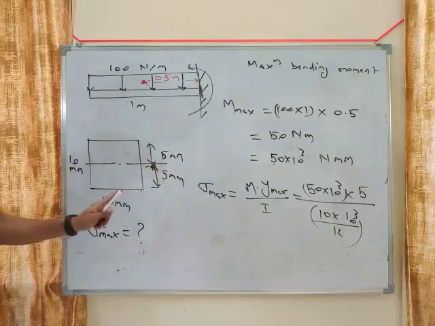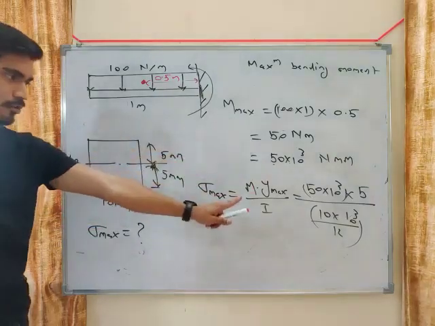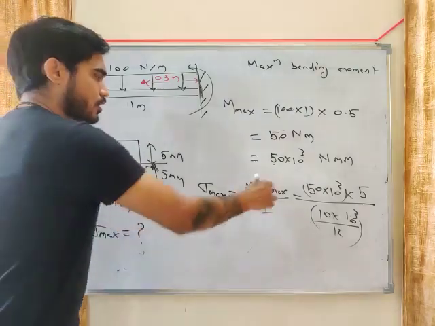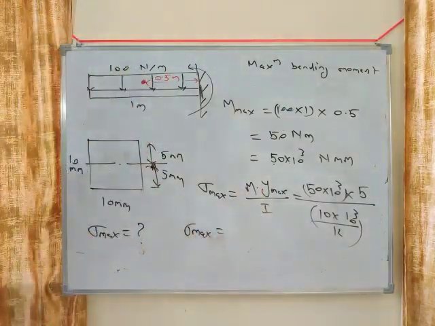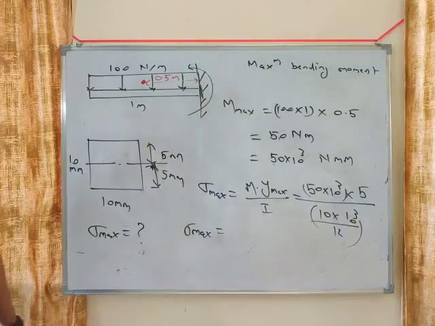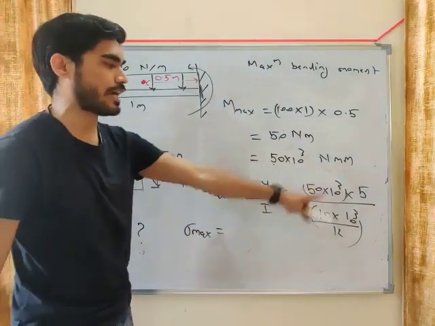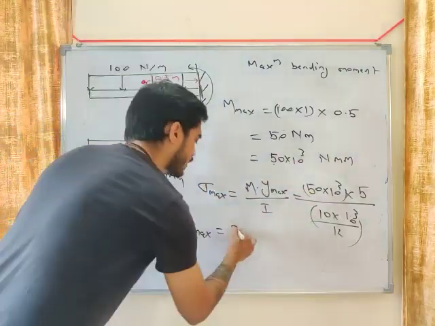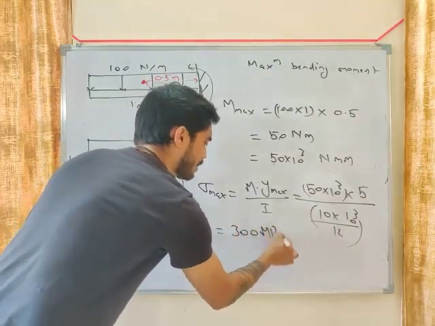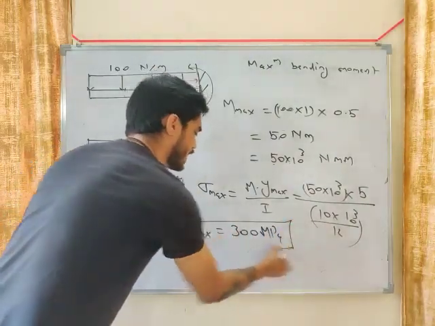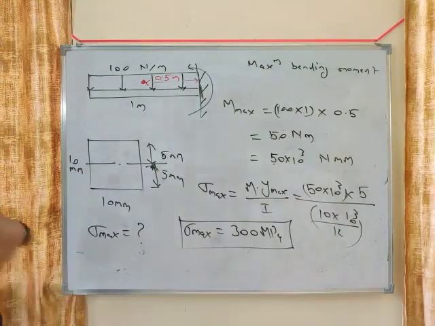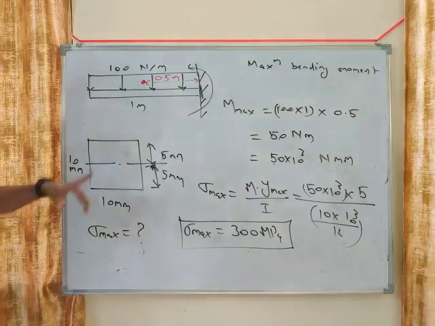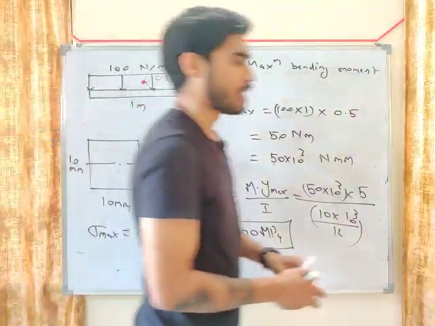For a rectangle, I will be BH cube by 12, that is 10 into 10 cube by 12. Solve this equation and give me the value of sigma max. What will you get? You will get 300 megapascal, my friend. So this is the answer. This is the maximum bending stress in the cross section of the beam for this particular problem.